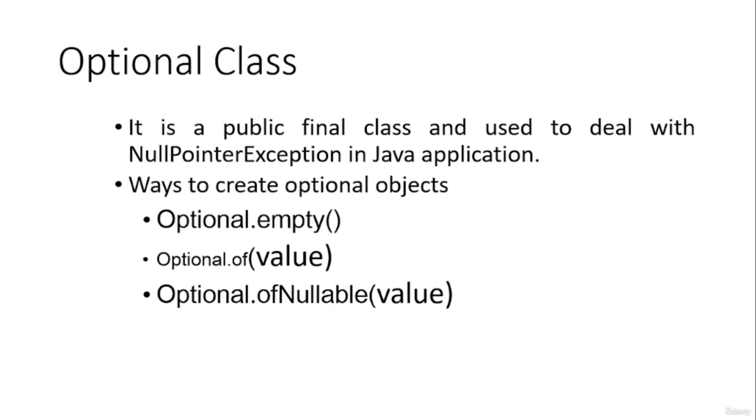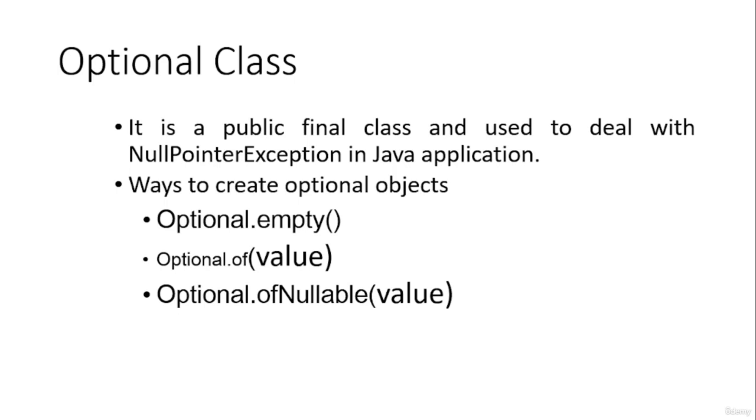Optional classes are provided along with Java 8, in which we can have a container to hold both values, either a null value or a particular value. Both can be held in the Optional container. It is a final class, so we cannot extend it. Let us see some of the ways we can create objects using the Optional class.